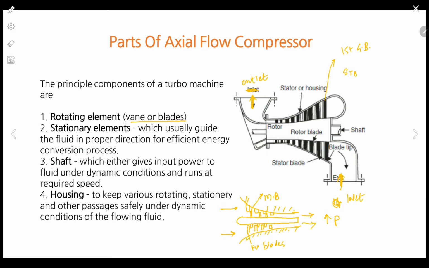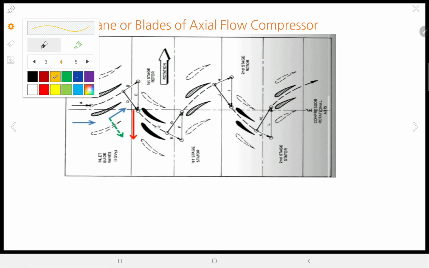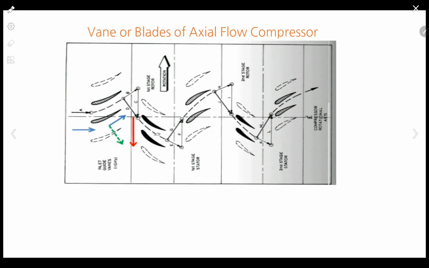Okay. So this is the proper diagram. Now these are the series of radial vents. Now what happens to pressure and velocity? So we will see that in this diagram. Let's say this is the inlet guide blade.